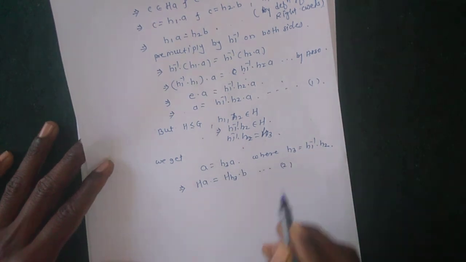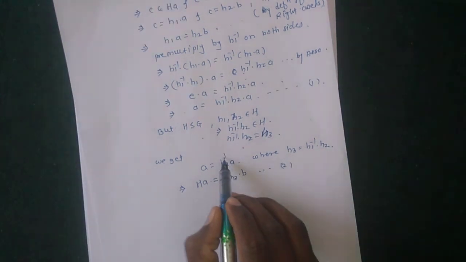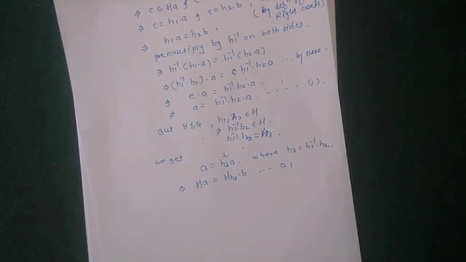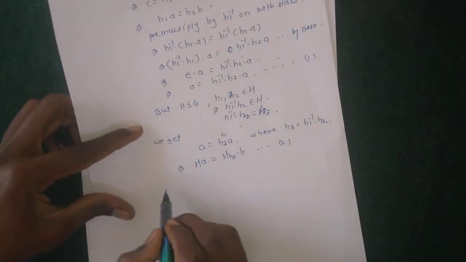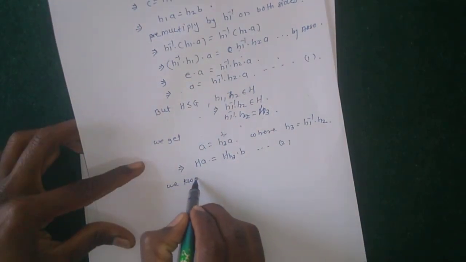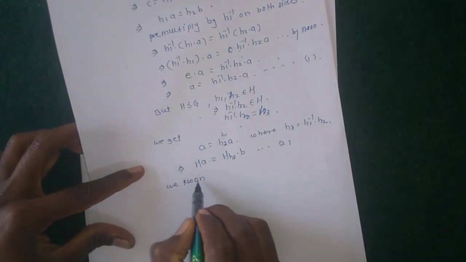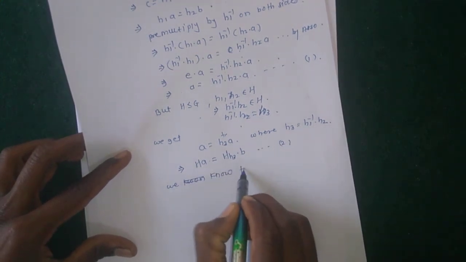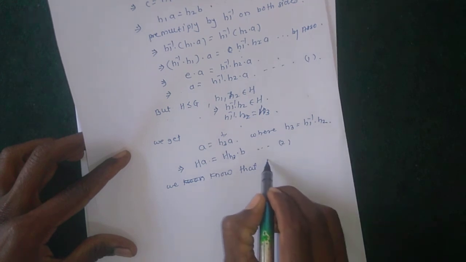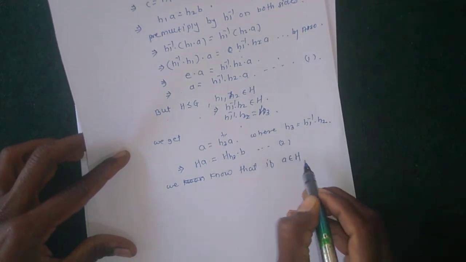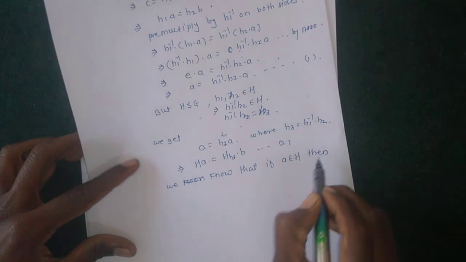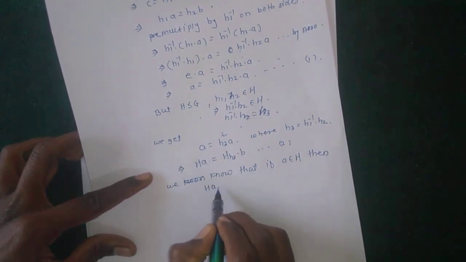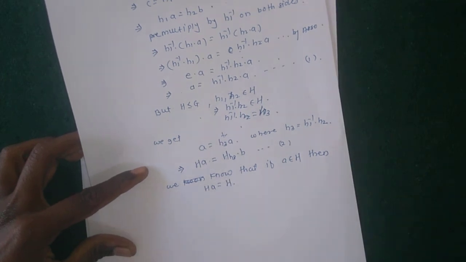Okay, but we know that if A belongs to H, then HA equal to H itself.